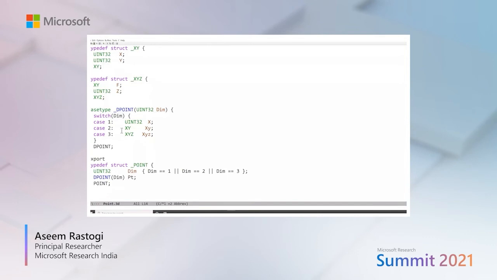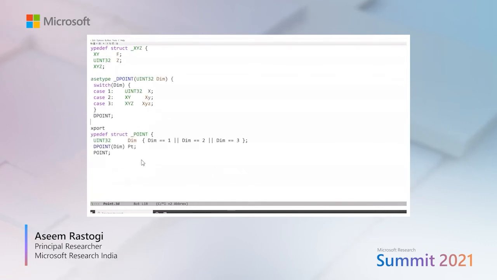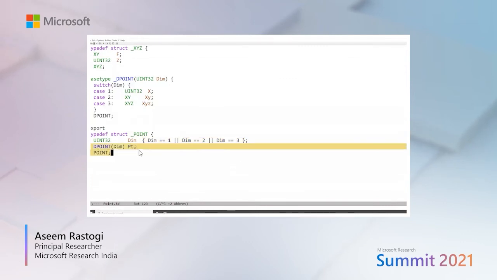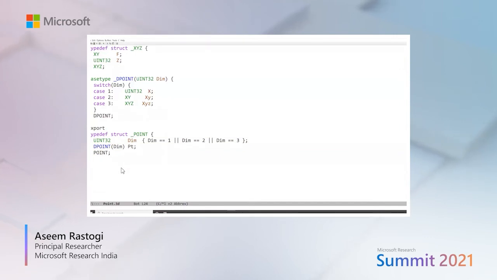So if the dimension is 1, then the point is just a uint32, a single x coordinate. If the dimension is 2, then the point is a 2D point. And if the dimension is 3, then the point is a 3D point. Now we can wrap this casetype, which is a contextually tagged union, into a structure so that the context is provided by the first field of the struct. So in this definition, the first field is a value dimension. We attach a semantic constraint to it so that its value can either be 1, 2, or 3. And then the rest of the structure is a point that is contextually defined by the dimension value.